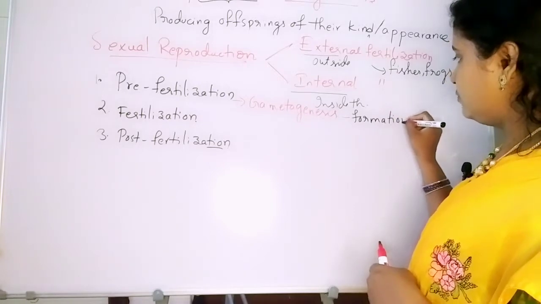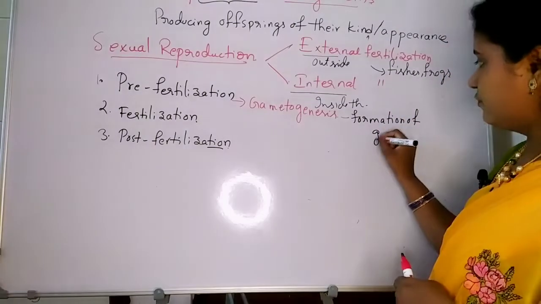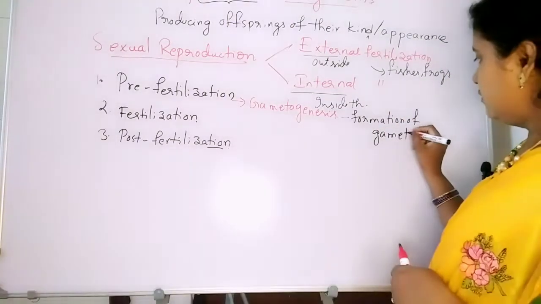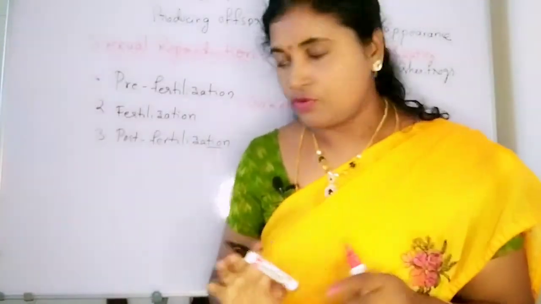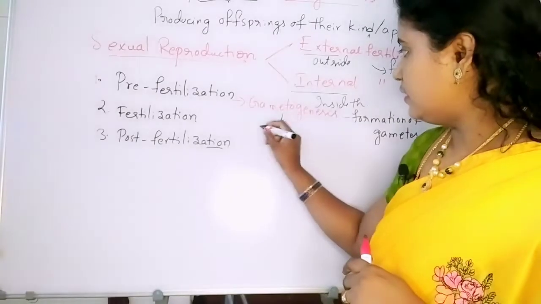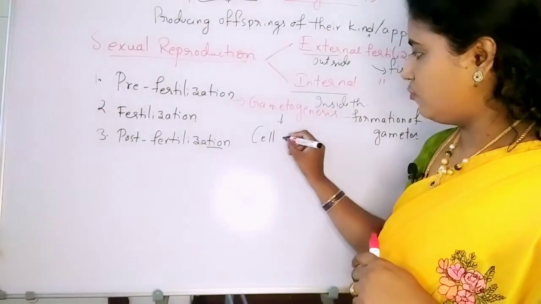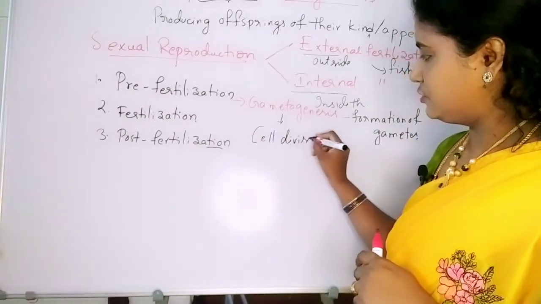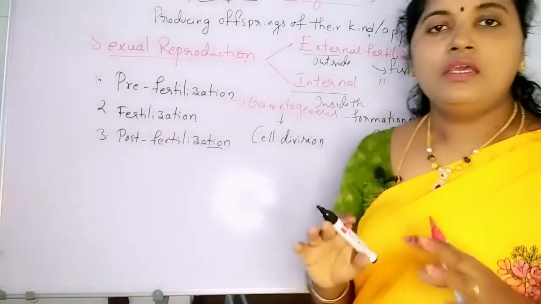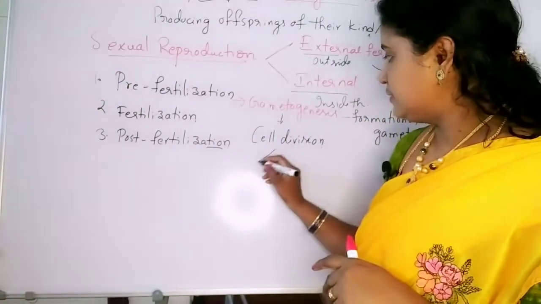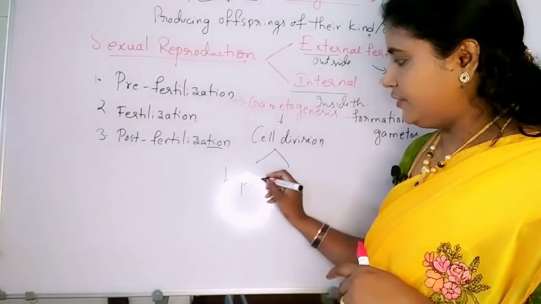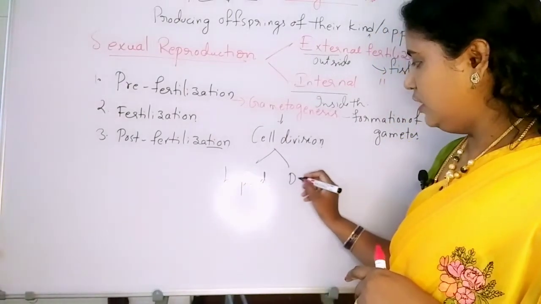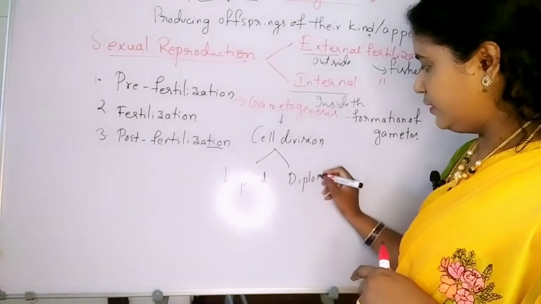How are the gametes going to be formed? The gamete formation takes place by the cell division process. This cell division is of two types. One is haploid division, and another one is diploid division.